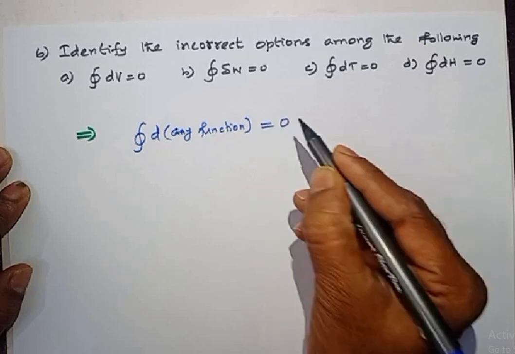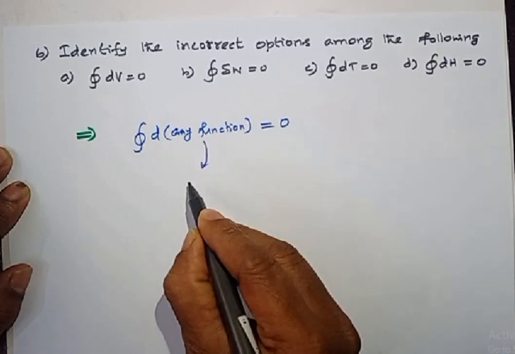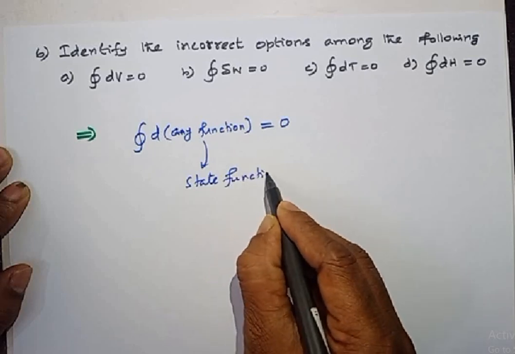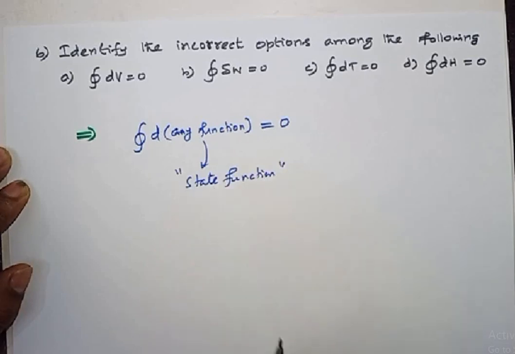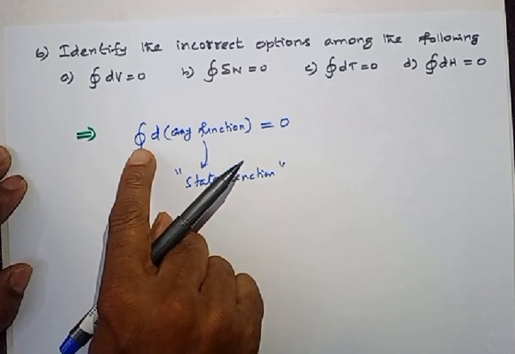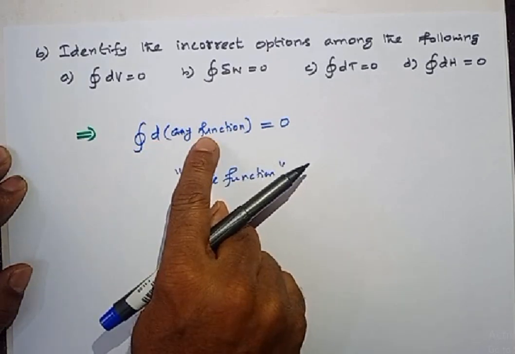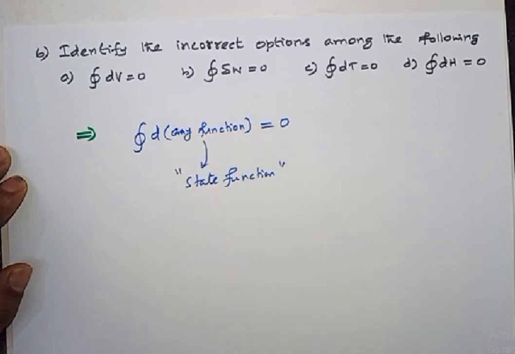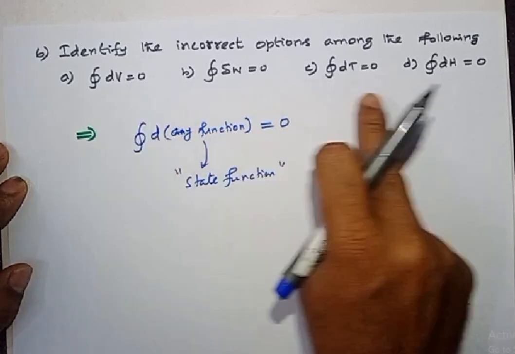If it is 0, then that function should be a state function. This is one of the important properties of state function. Now just go through the options.